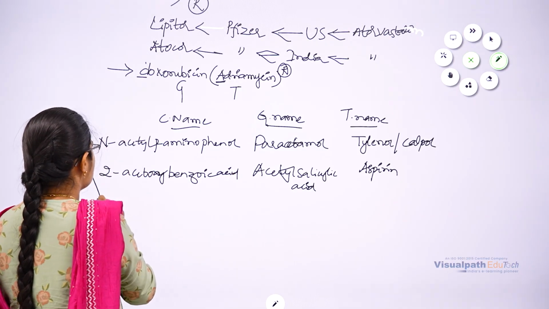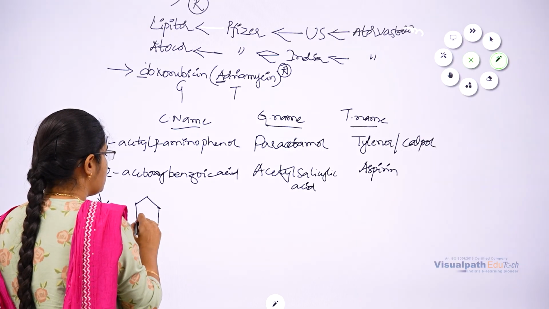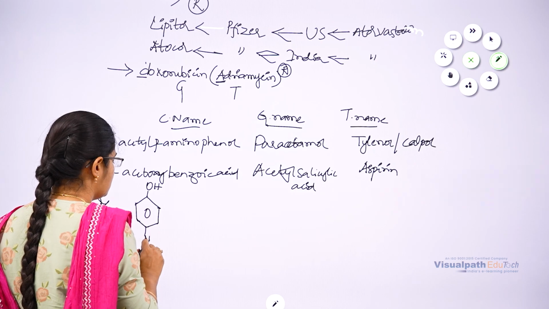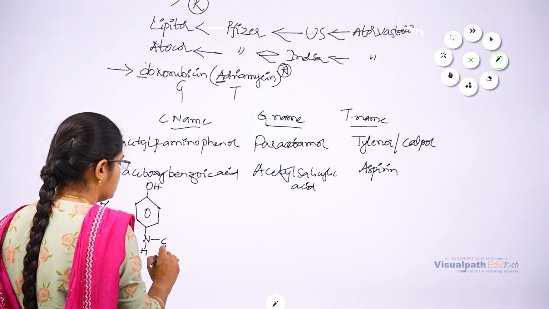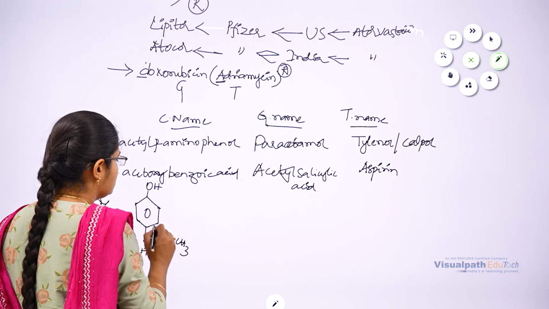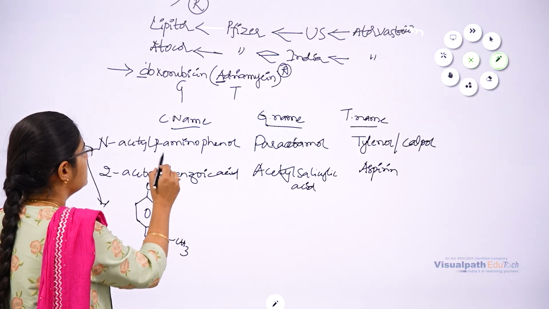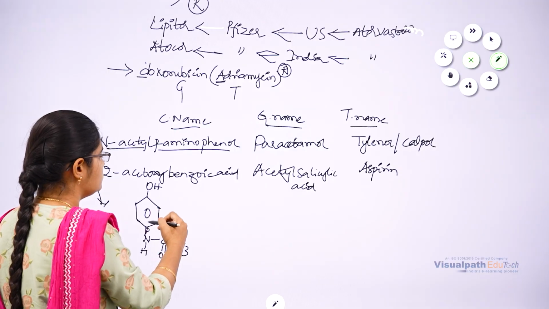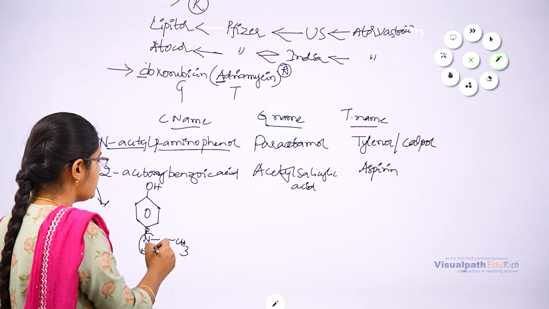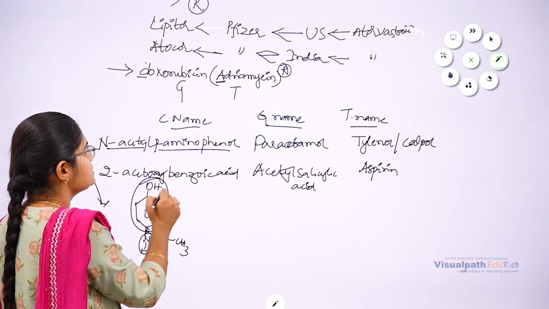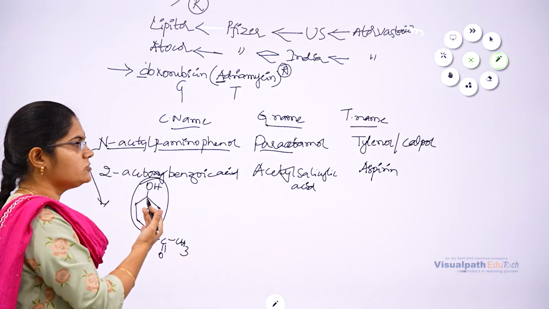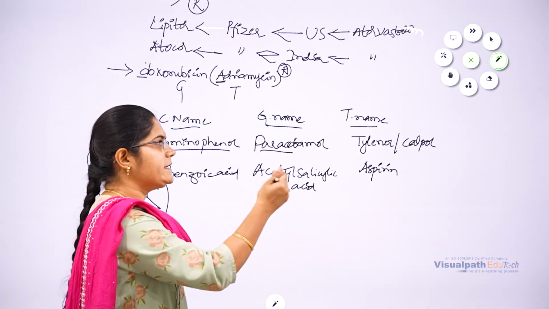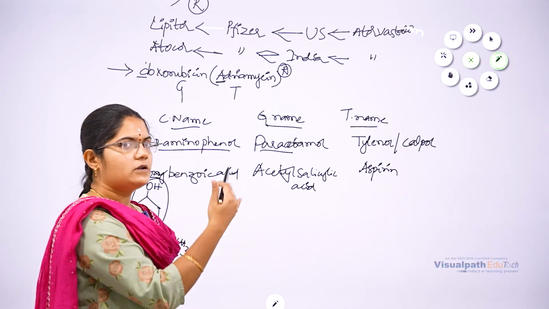In the structure of paracetamol, the two groups are para to each other. This chemical name cannot be remembered by common people, so it is generally called paracetamol, and by trade name Tylenol or Calpol or other names.